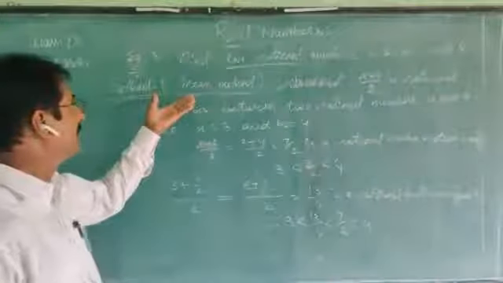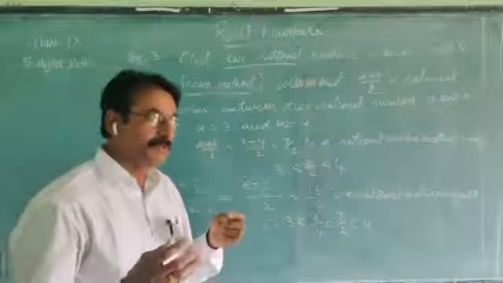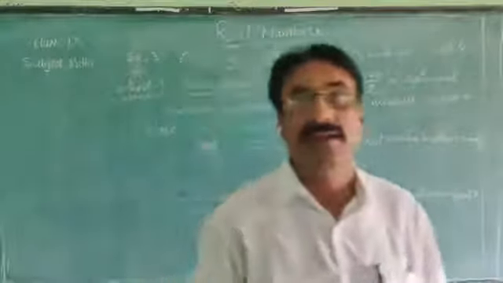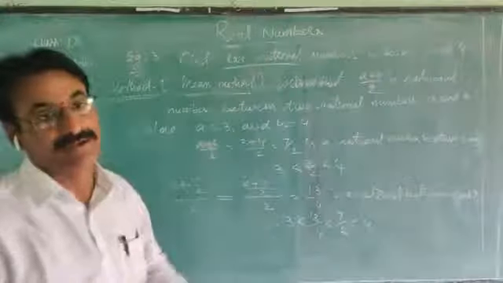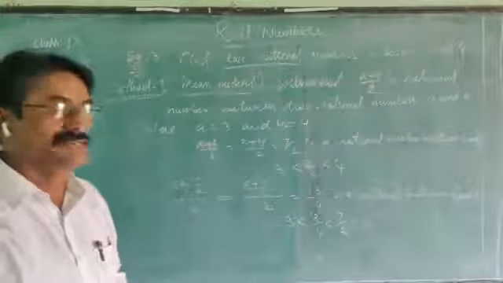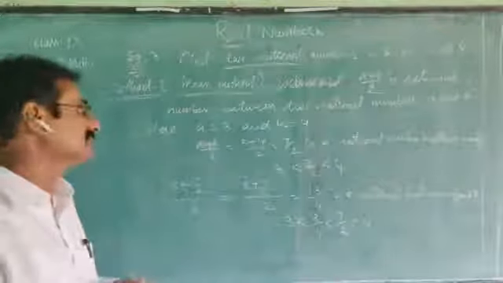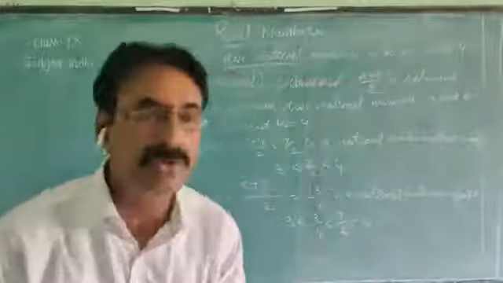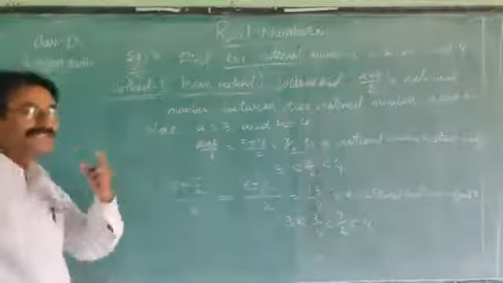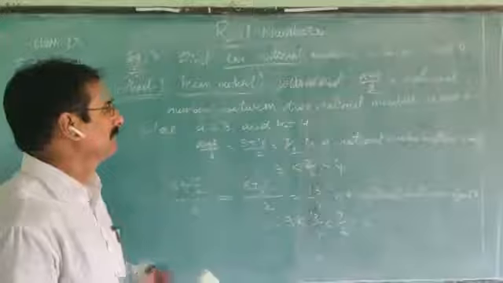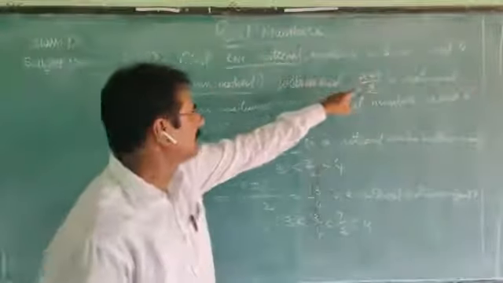By this method, how many times we use the formula depends on the number of rational numbers we have to find, so it will take much time. To avoid this, we are going to learn one more method, the single step method. This is the mean method, in which we use this formula.